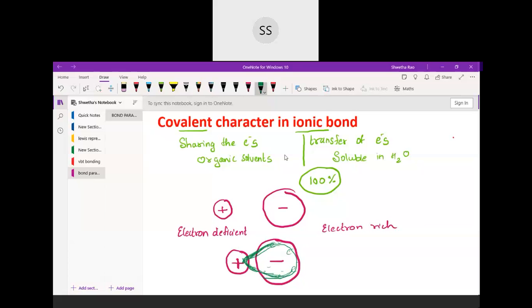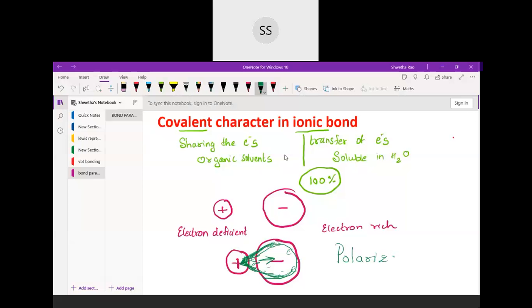It is not like full shifting will happen; the electrons will be present in between the cation and the anion. These electrons will get attracted by the positive cation and also by the anion. So this electron density is pulled by both, and due to this electron coming in between, a covalent character starts getting generated between the positive and the negative ion.